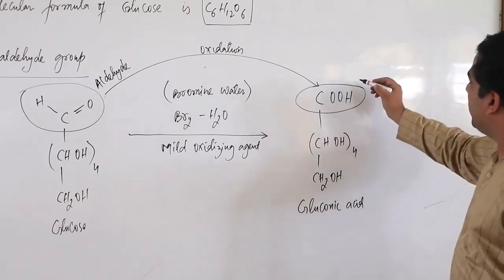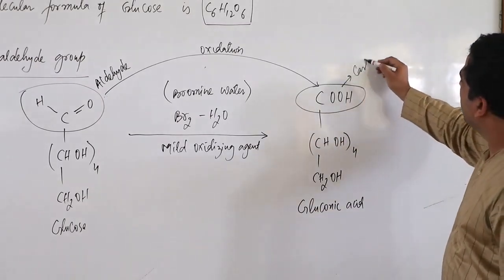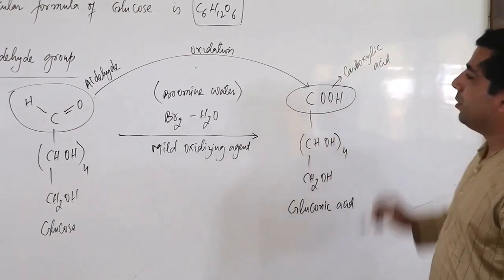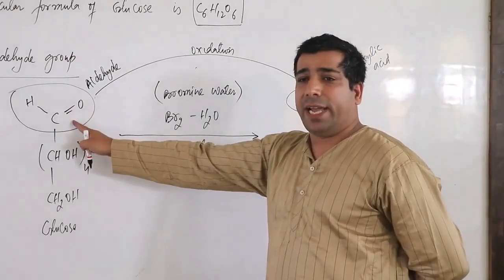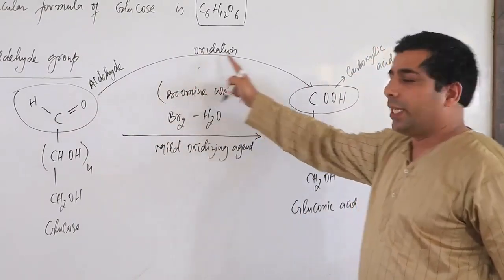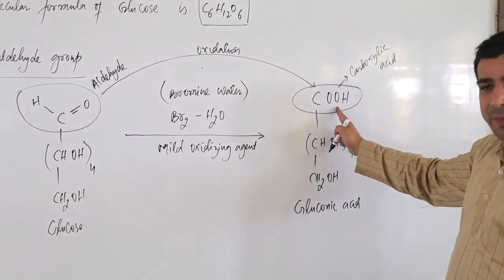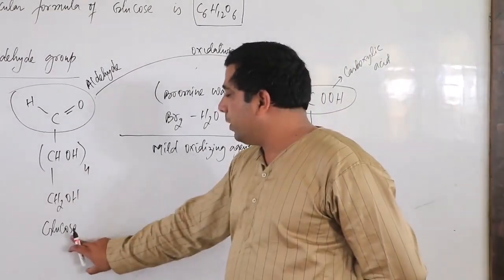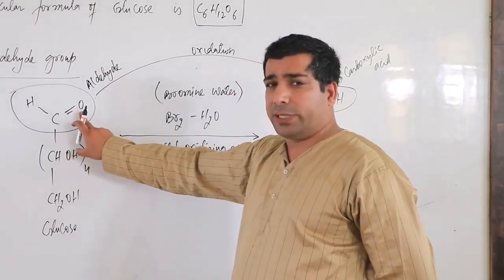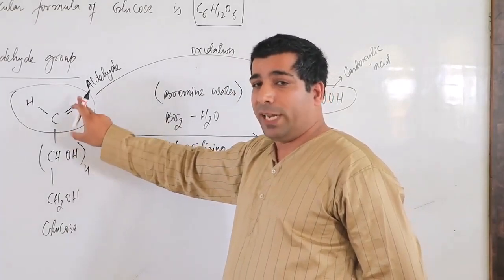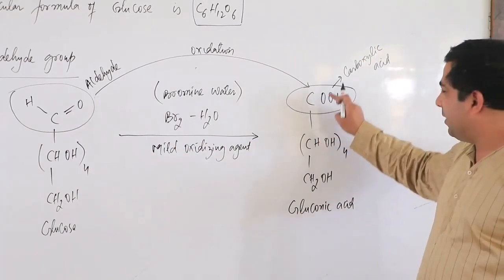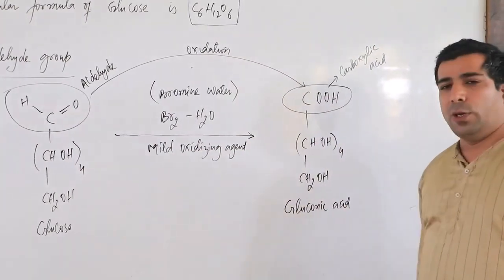This is known as carboxylic acid. So remember, aldehyde on oxidation gives me carboxylic acid. Now look here, your glucose molecule is oxidized. Which part of glucose is oxidized? The aldehyde part. When aldehyde is oxidized, you will be getting carboxylic acid, and this entire molecule is known as gluconic acid.